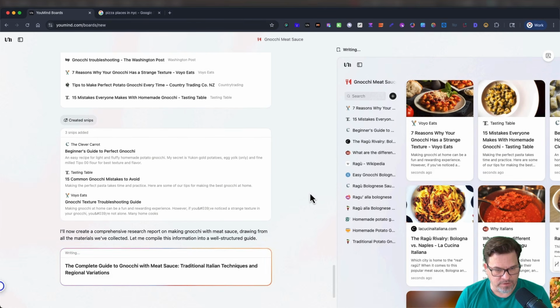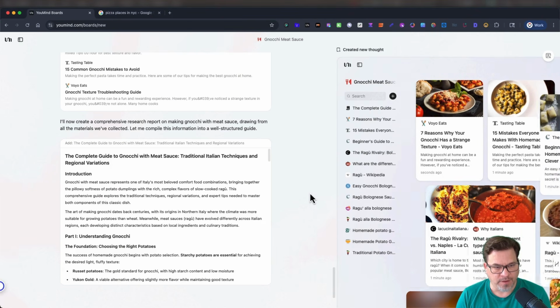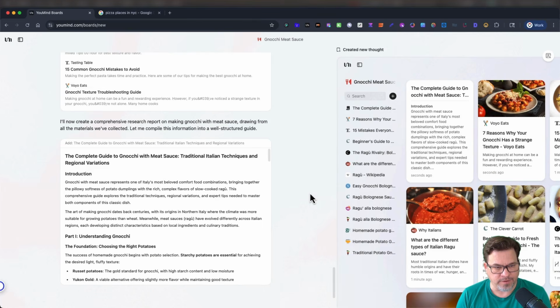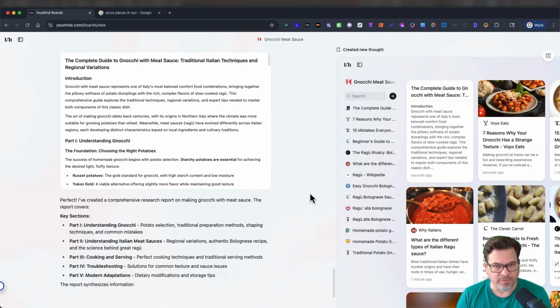And now it's going to create a comprehensive research report on making gnocchi with meat sauce, drawing from all the materials we've collected. Let me compile this information into a well-structured guide. So cool. Love it. Maybe I'll start cooking again. My wife will be happy. Writing. And complete guide to gnocchi with meat sauce.